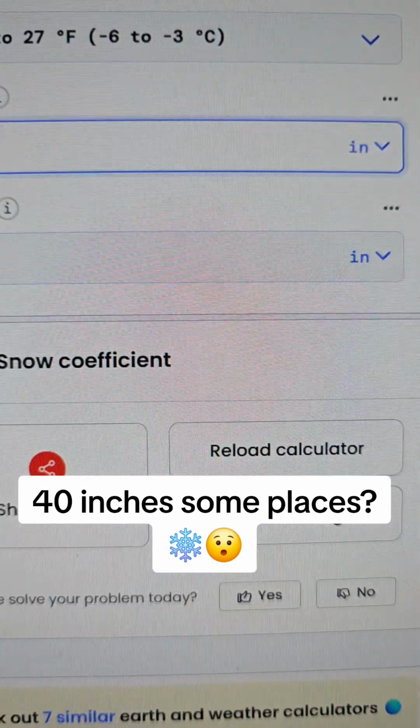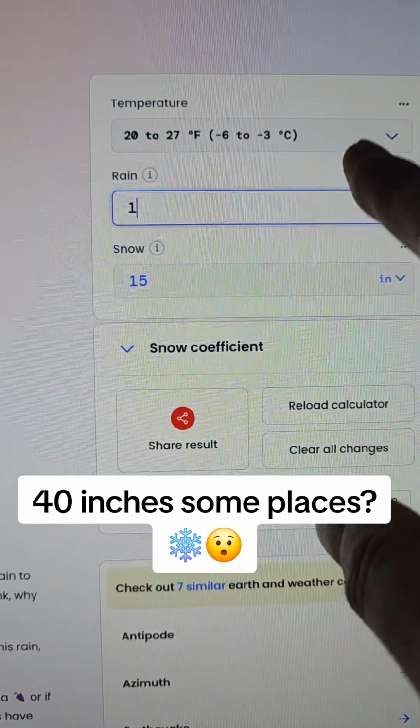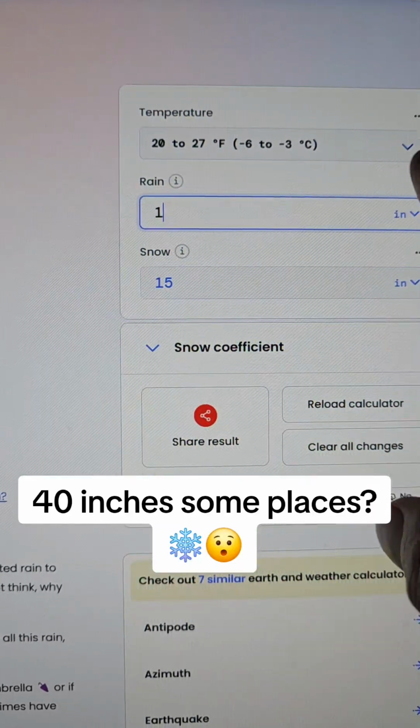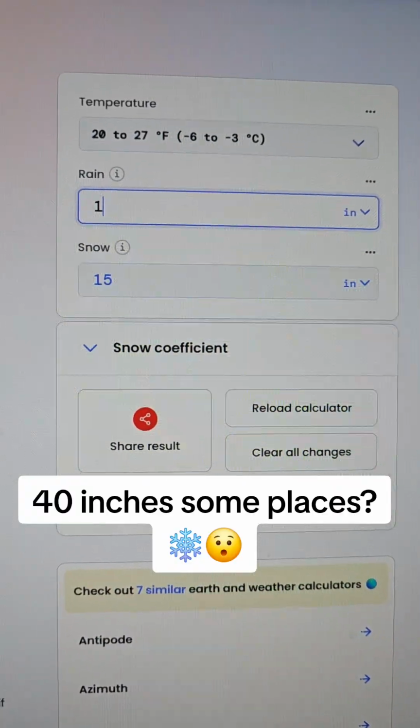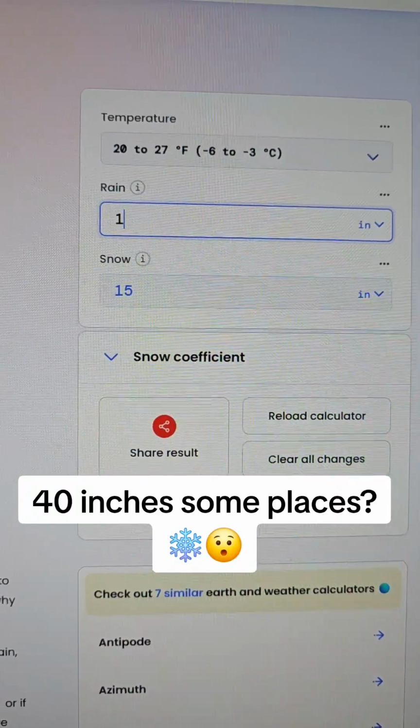Check this out. Rain snow calculator. So this puts in the temperature. It depends. It's higher, it's going to be wetter; colder, fluffier. 1 inch. Here we go. So Philadelphia is going to be anywhere from the teens to about 23, 25.